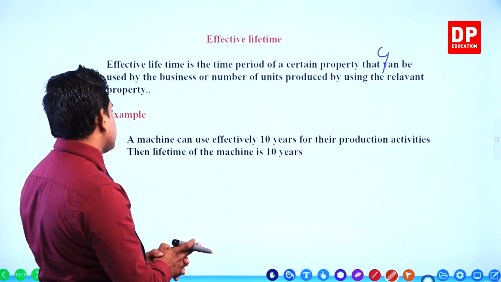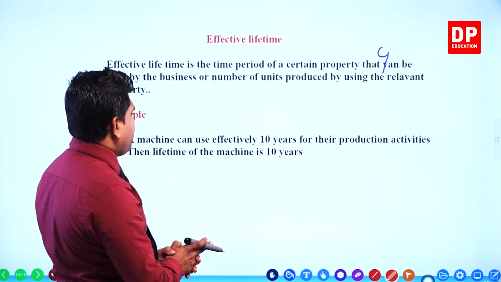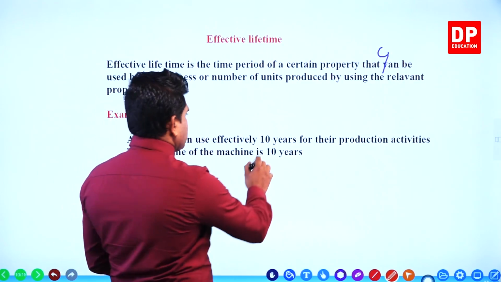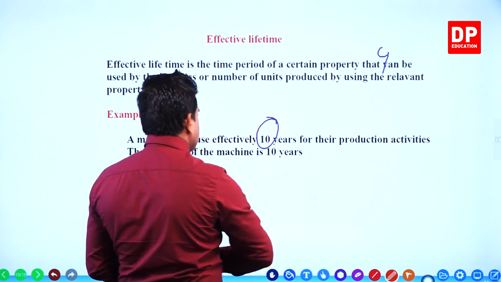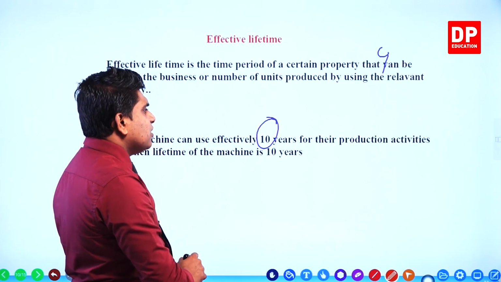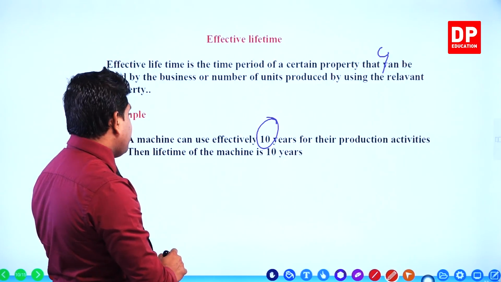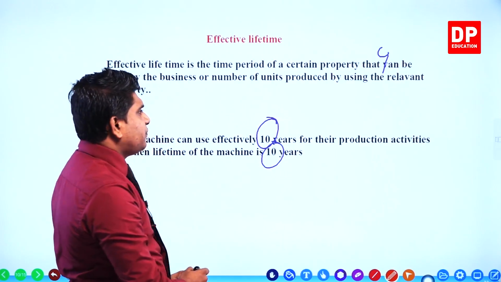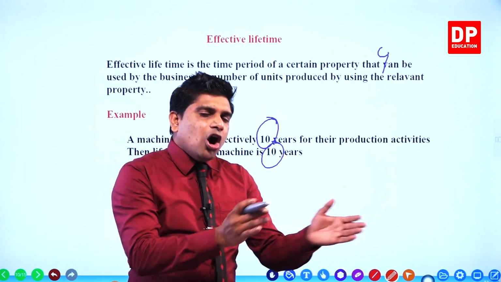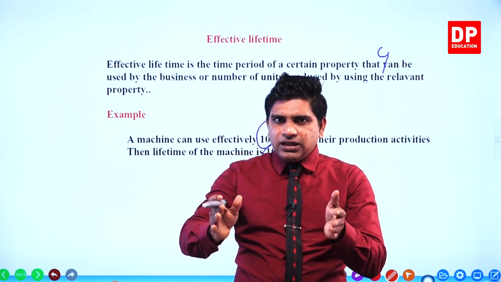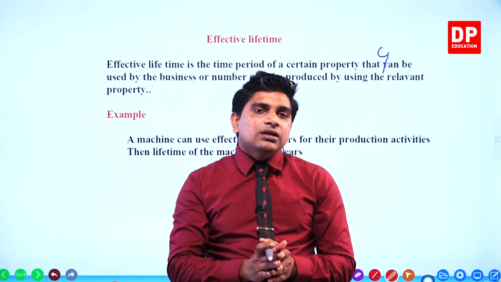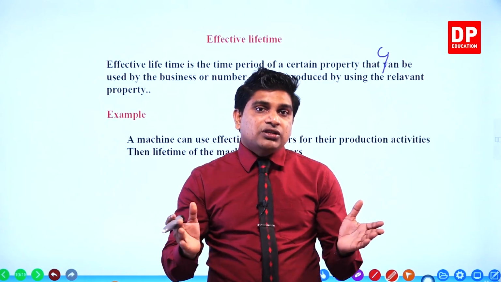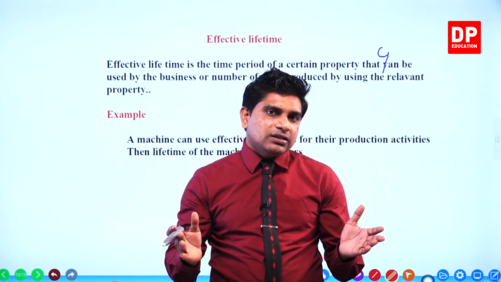Example, a machine can be used effectively for 10 years. If they can use it effectively for 10 years for their production activities, then the lifetime of the machine is 10 years, right? Effectively, how long they can use the relevant property, that time period is called effective lifetime, right?